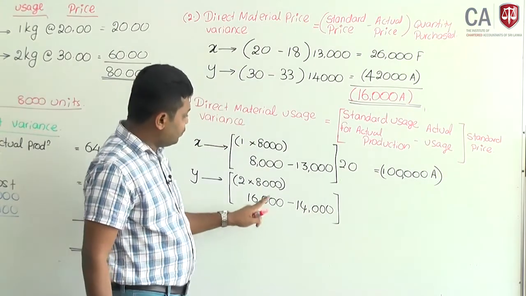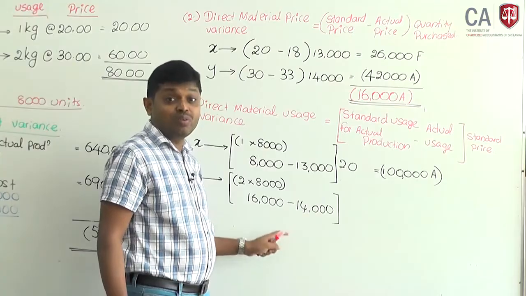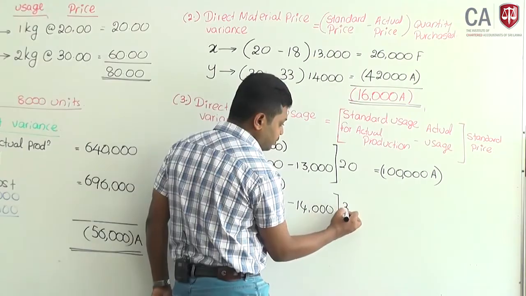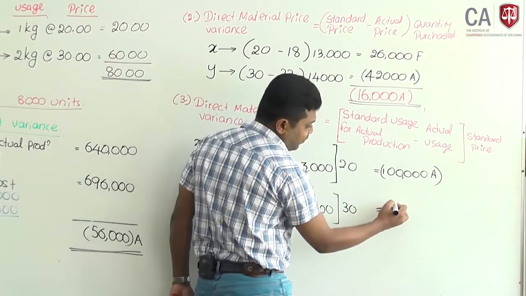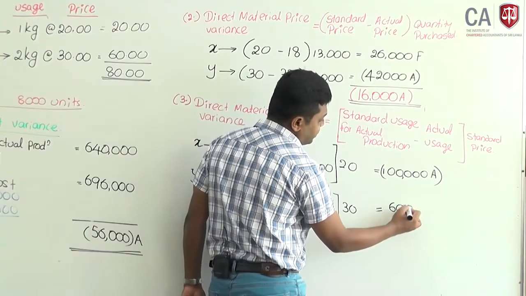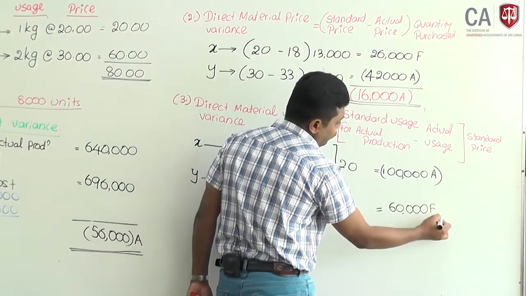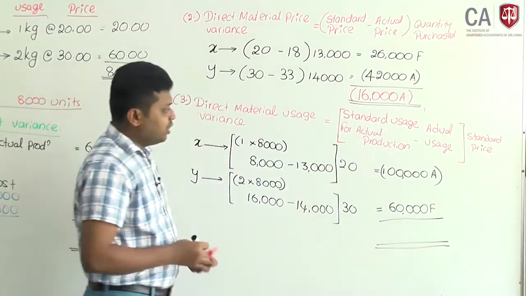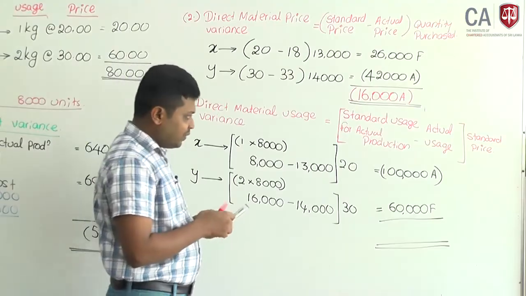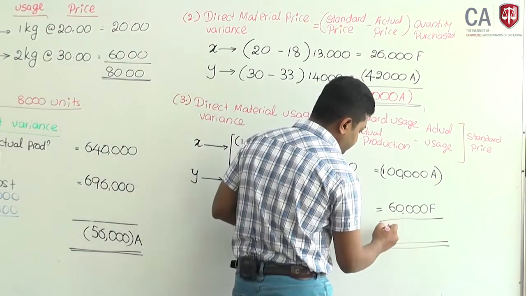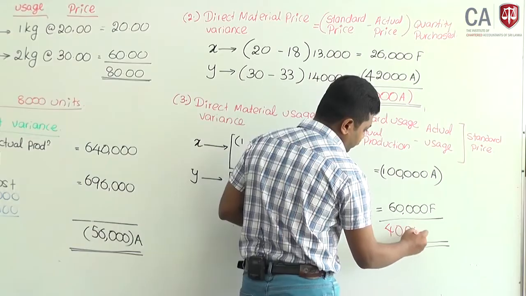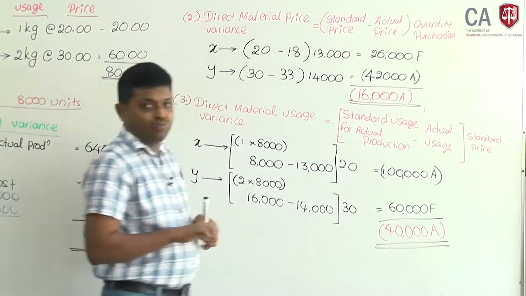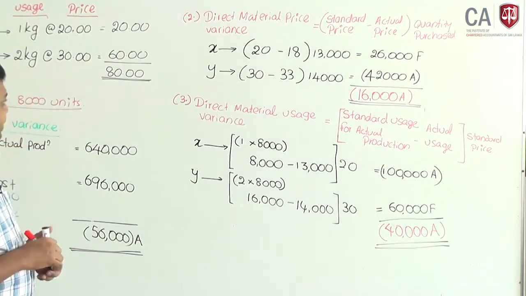That means you have used 2,000 kilograms lower than expected, and standard price is 30. Then there is a favorable variance of 60,000 from material Y. Then take total usage variance: again an adverse variance of 40,000.